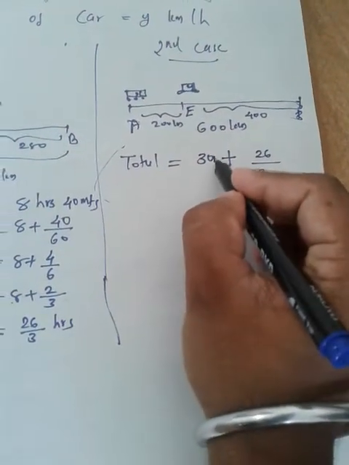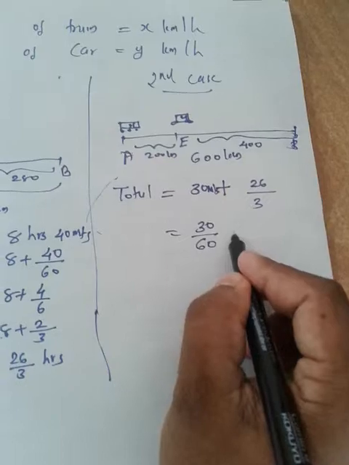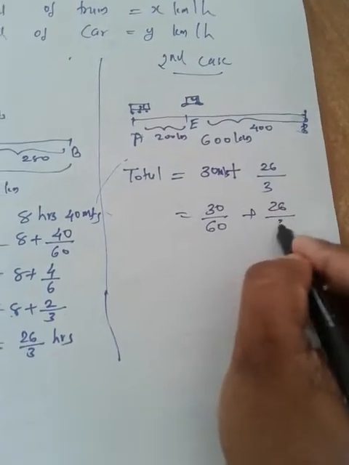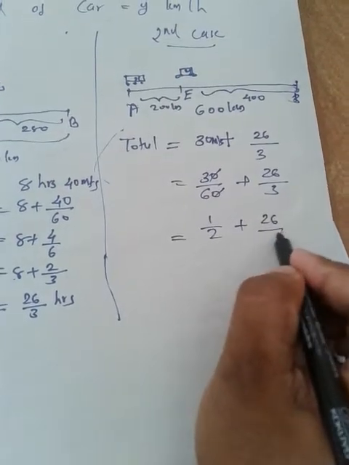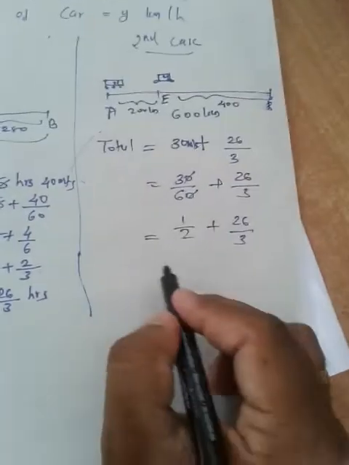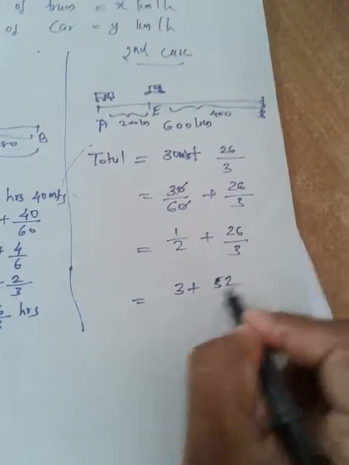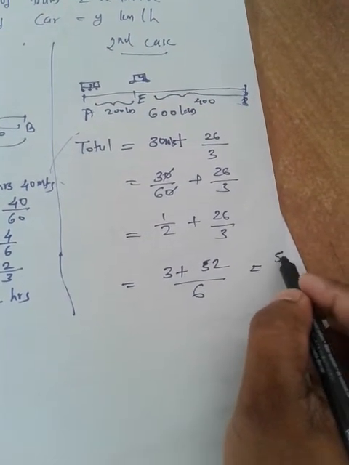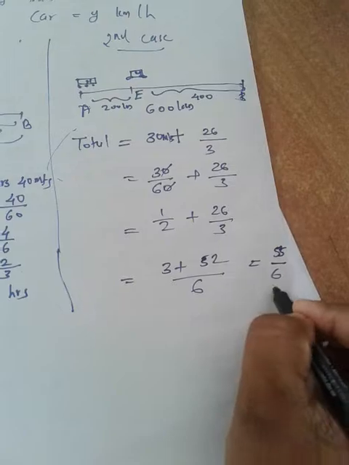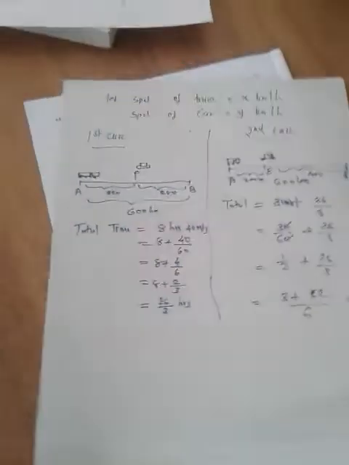26 by 3, but this is in hours, and the 30 is in minutes, so you have to convert it into hours. Just divide by 60, and 26 by 3 as it is. So it becomes 1 by 2 plus 26 by 3, isn't it? Yes. Then cross multiply: 3 plus 52 by 6, it becomes 55 by 6 hours is the total time. 55 by 6 hours. You are following me, I think.